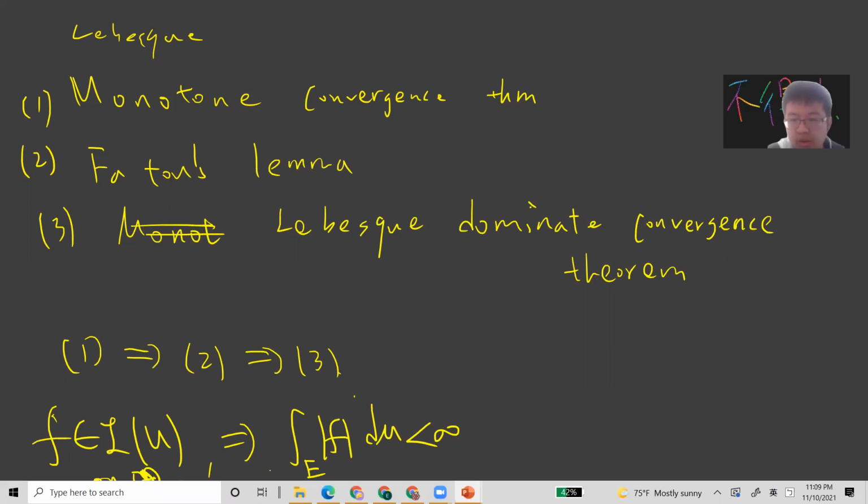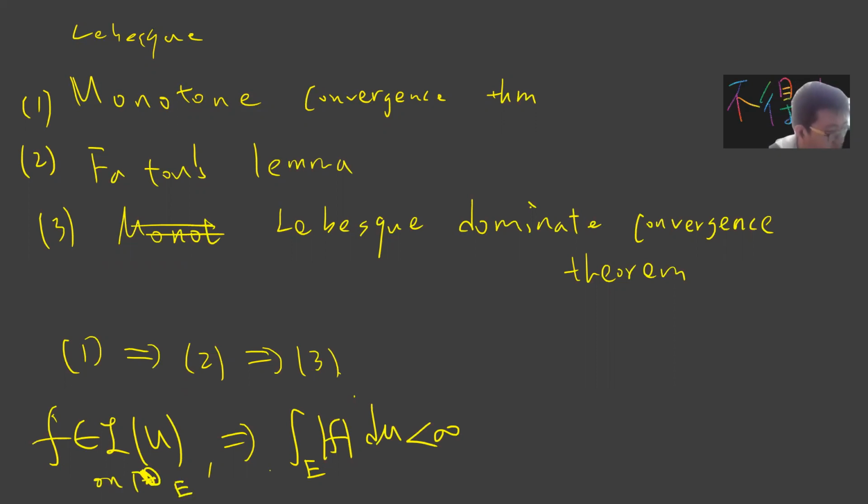Okay, so this is my definition. Now let's go to proof 1, which is the monotone convergence.